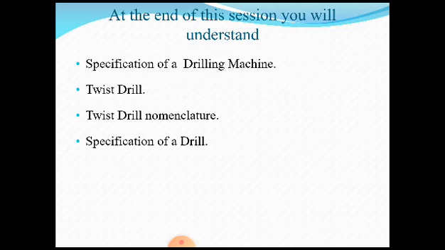Before we proceed, recall that we have already discussed in length the specification of a lathe machine. Specification is basically applicable to machines, because before we go for the purchase of a particular type of machine tool, we need to understand its size, shape, operations and all that.